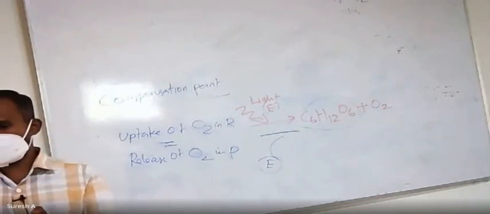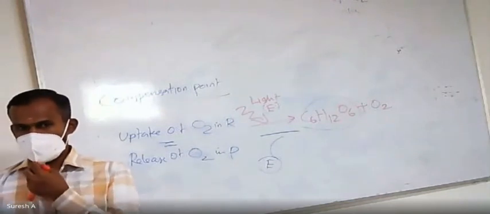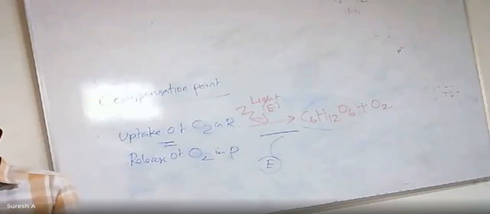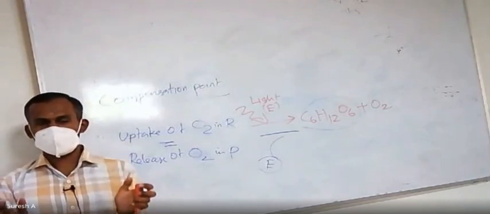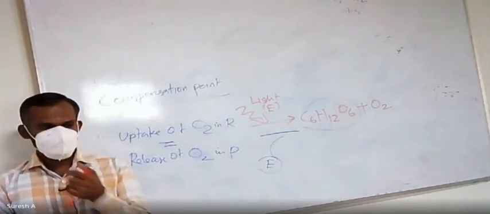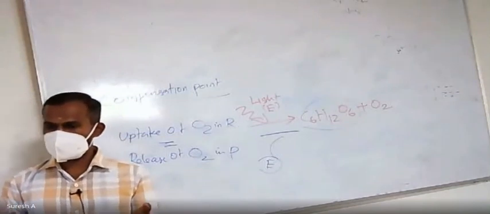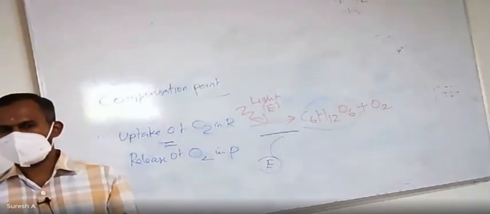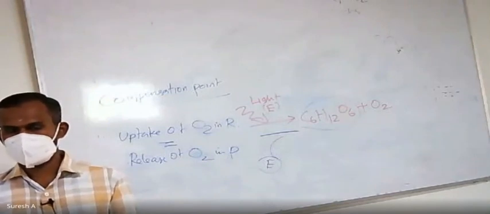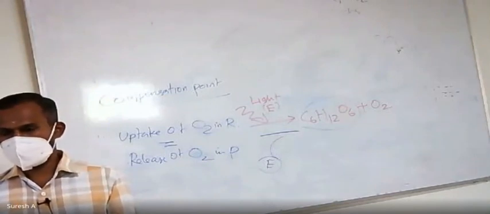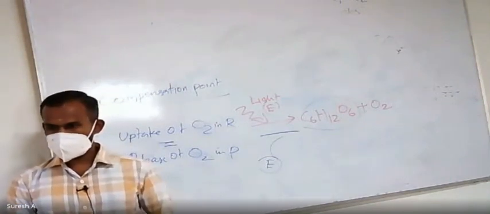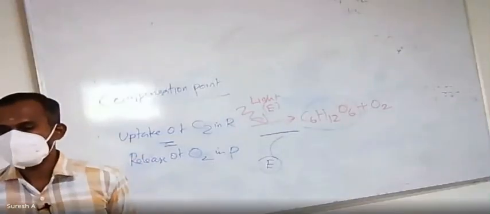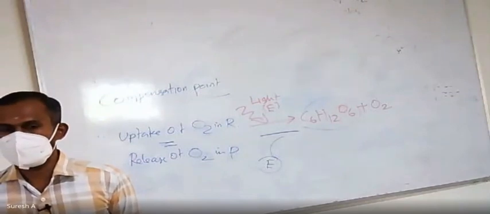This compensation point is very important in terms of plants. If a plant is not growing, that means it is at the compensation point. Suppose you are planting some tree or some kind of crop in your home. Do you grow some plants in your home? What plant? Any plant name which you are growing?